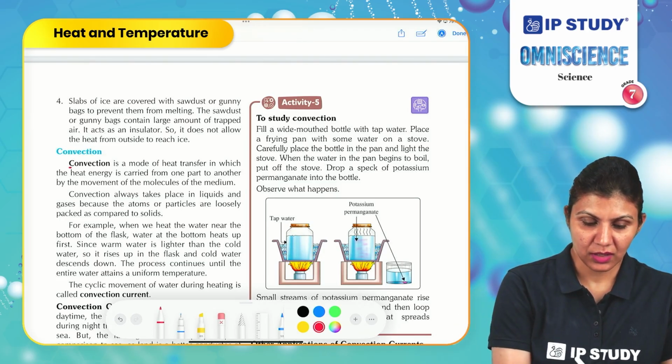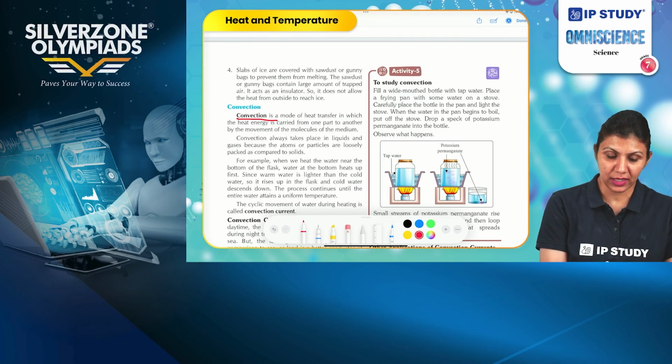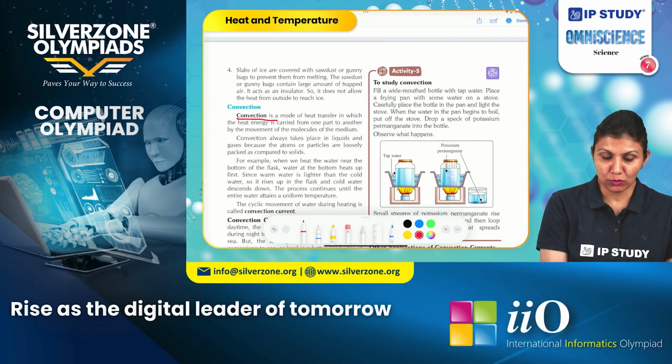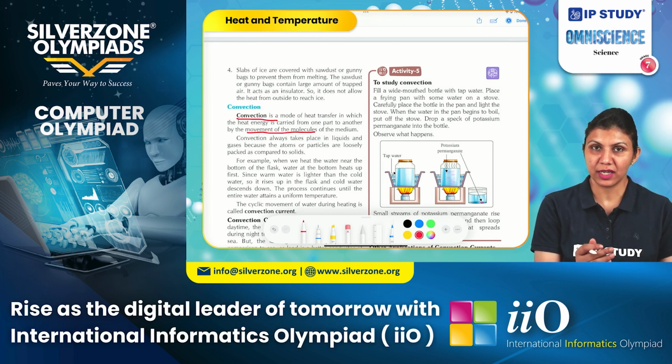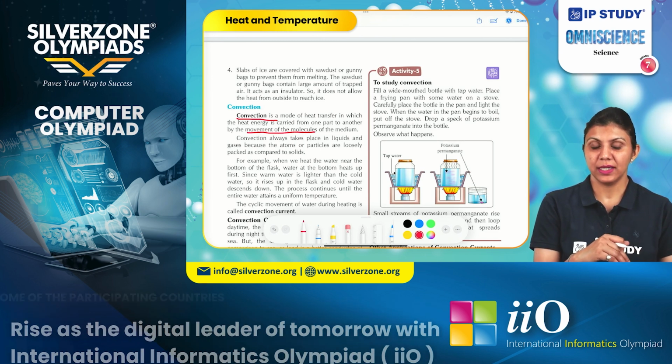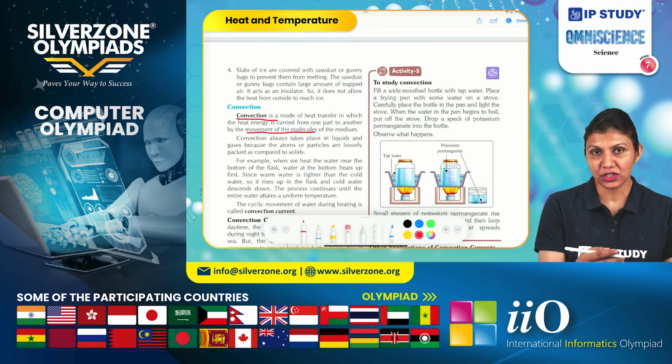Convection is the mode of heat transfer in which the heat is carried from one part to another part by the movement of molecules in the medium. This medium can be liquid or gas. So what is the difference between conduction and convection?